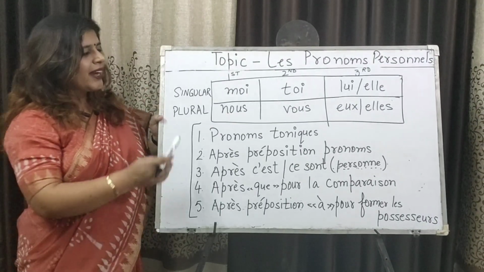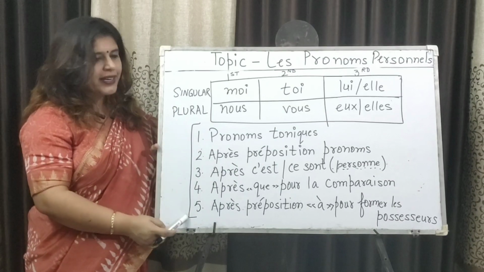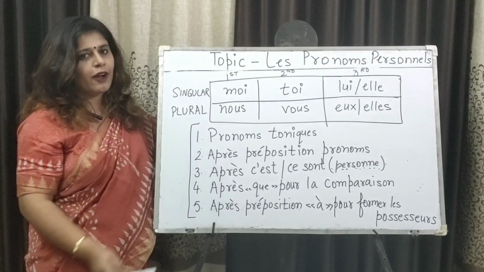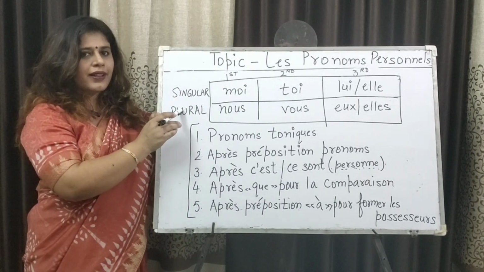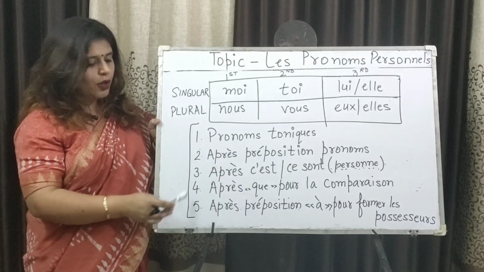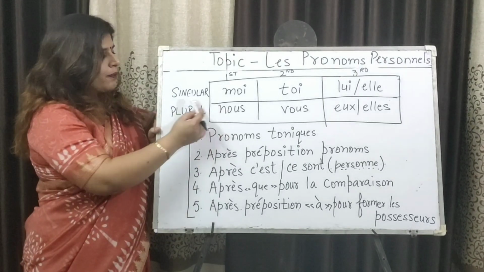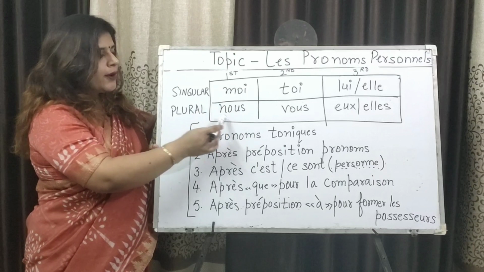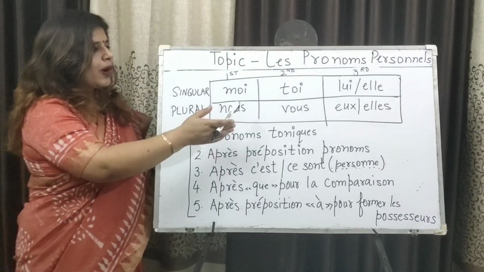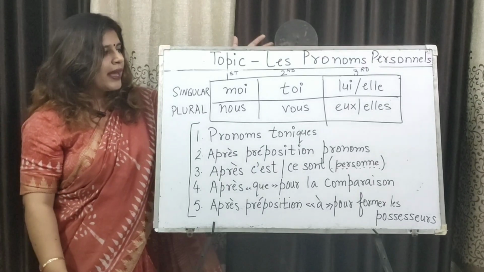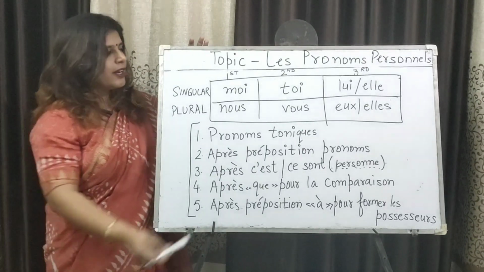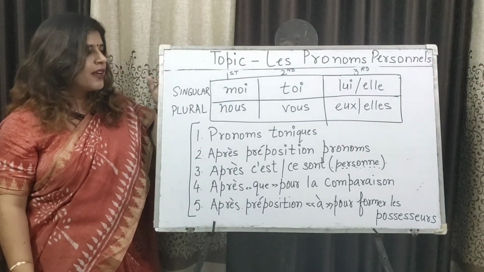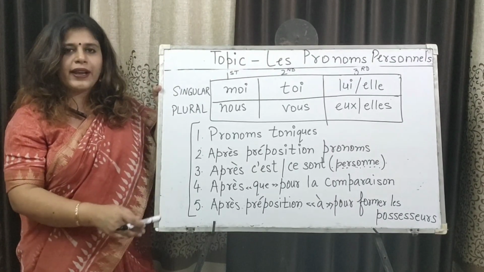You must be wondering why I wrote one table of pronouns and 5 different categories here. Because all 5 categories of pronouns follow the same table of options here. So if we learn this table, we would be able to replace the nouns of all 5 categories. So singular, plural both, first, second and third as usual: moi and nous in first person, toi and vous of second person, lui and elle, and eux and elles in the third person. So moi, toi, lui, elle, nous, vous, eux and elles are the options which go with these 5 categories, and now we'll take them one by one.